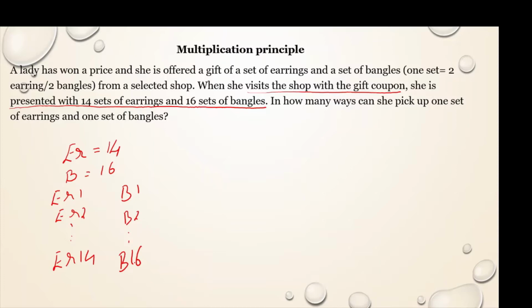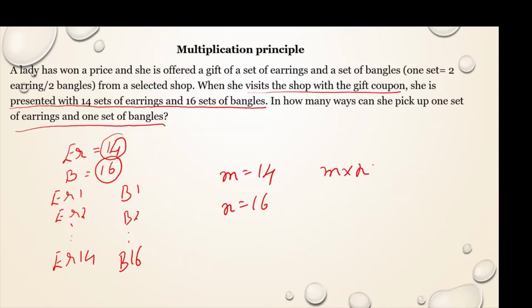Now she has to select one set out of 14 sets of earrings and one set out of 16 sets of bangles. In how many ways can she pick up 1 set of earrings and 1 set of bangles? So again the same, m equals 14, n equals 16, m into n, because there is a combination here, she has to pick 1 set of earrings and 1 set of bangles. 14 into 16, that is equal to 224. So in 224 ways, she can pick one set of earrings and 1 set of bangles.